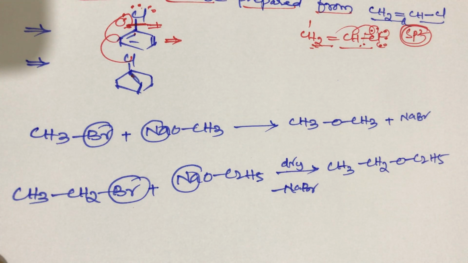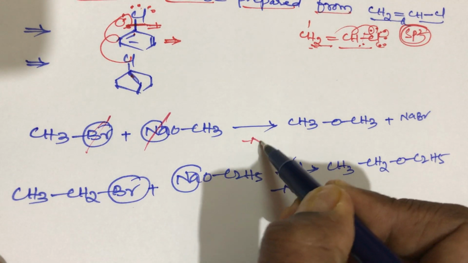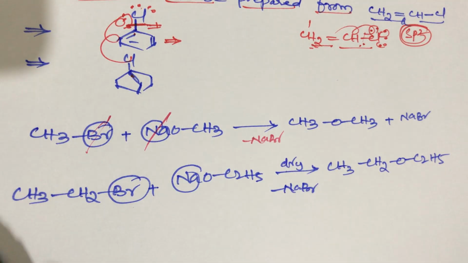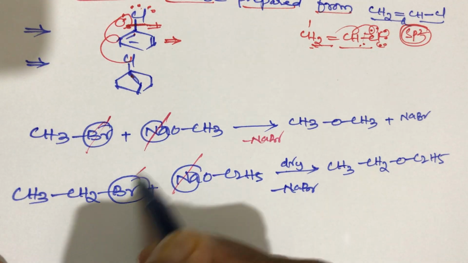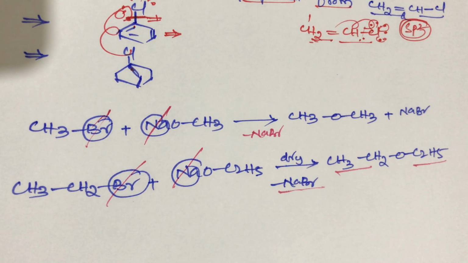And one more example, student. Here bromine from here, sodium, that is NaBr elimination, minus NaBr, gives this product. And in the second one, student, Na plus and Br minus are eliminated, and we get diethyl ether, students.